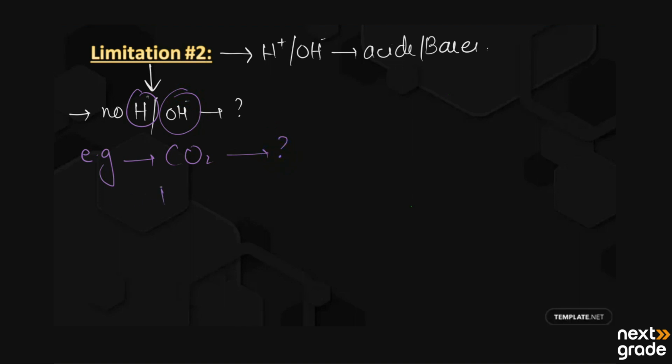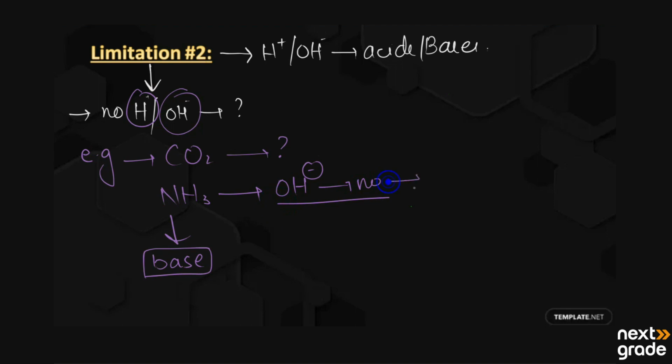On the other hand, if we have ammonia, all its properties are like the bases, as it is a base, but it does not have a hydroxide ion. Having no hydroxide ion, how can we say whether it is a base or an acid? So this was the second limitation, that many substances do not fall under acids or bases according to the Arrhenius concept.